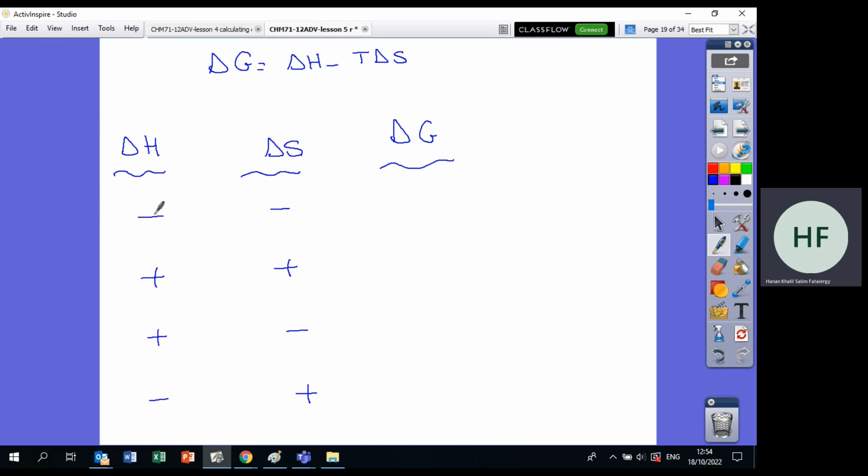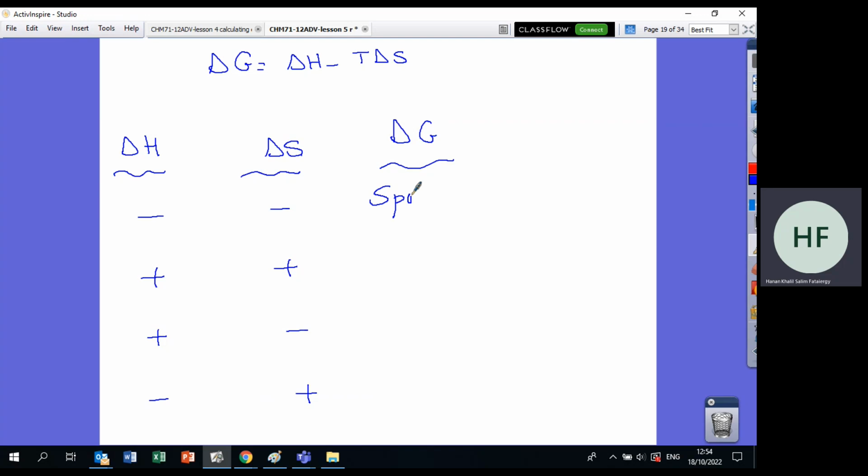If delta H is negative and delta S is negative, you put negative and negative. You will say the reaction is spontaneous at low temperature only.